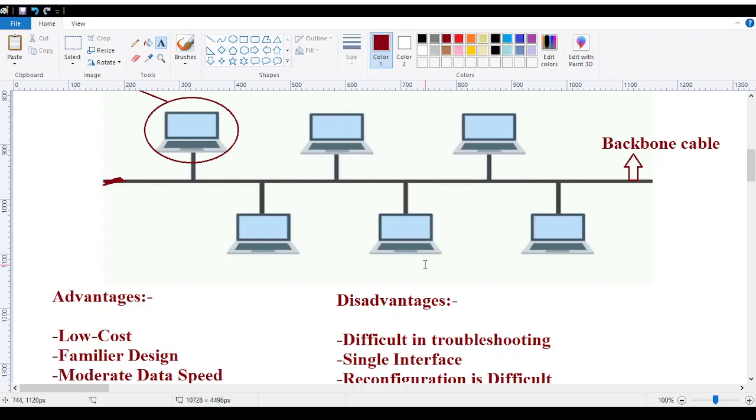The reconfiguration for the new machine will generally disturb the whole network, the whole architecture. That is what reconfiguration is about. So when we add something new over here, it is generally difficult and will create a problem.